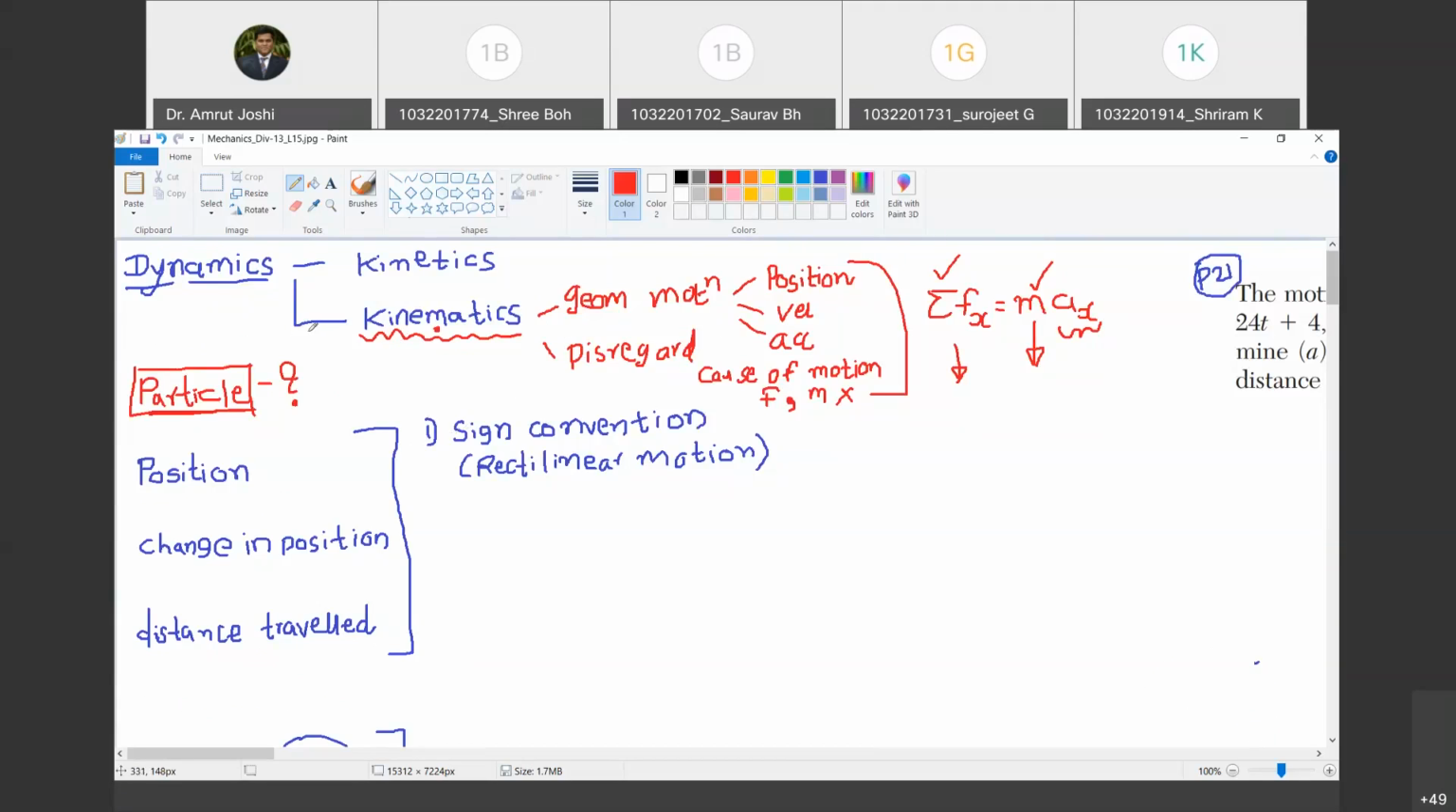Now let us go ahead with definitions of fundamental quantities involved in kinematics. These are the geometries of motion, that is position, velocity, and acceleration. Are you with me? Yes, sir. So now, tell me, in your opinion, how do we define the position of a particle?